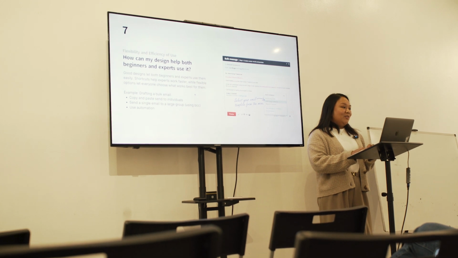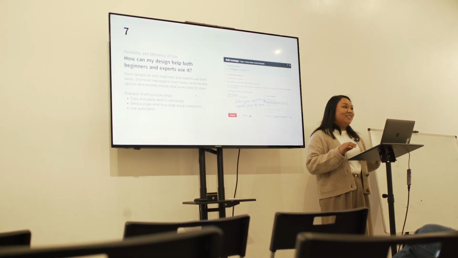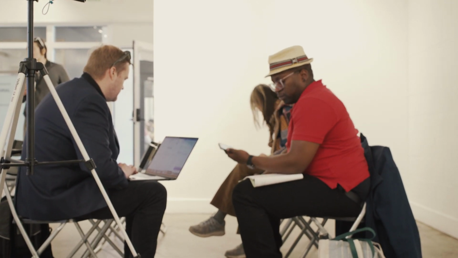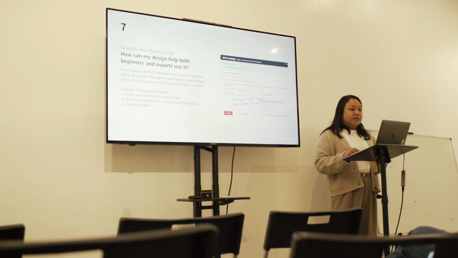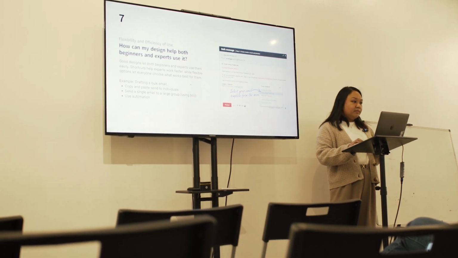Or maybe if you're a super user and you know how to use automation, you can figure out how to do that and put it in one click of a button, better than having to copy paste. But your app should have all three of these things. That way you can cater to the different experience levels of your users.